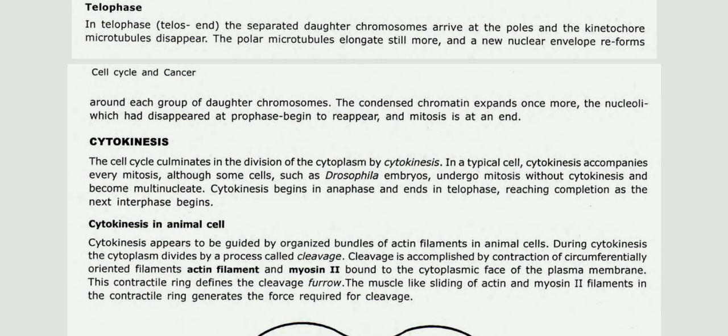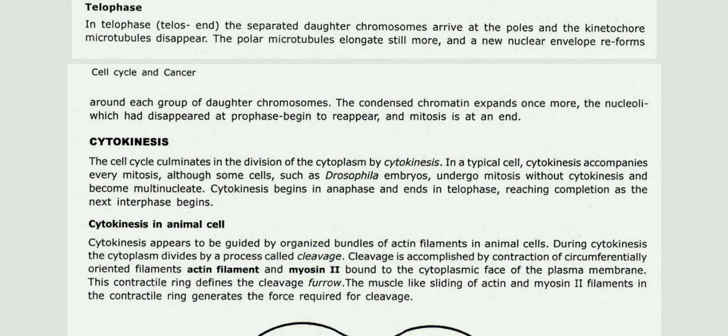Then cytokinesis. The cell cycle culminates in the division of cytoplasm by cytokinesis in a typical cell. Cytokinesis accompanies every mitosis, although some cells, such as Drosophila embryos, undergo mitosis without cytokinesis and become multinucleate. Cytokinesis begins in anaphase and ends in telophase, reaching completion as the next interphase begins. Then cytokinesis in animal cells.